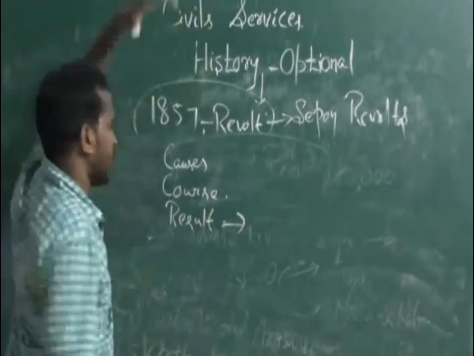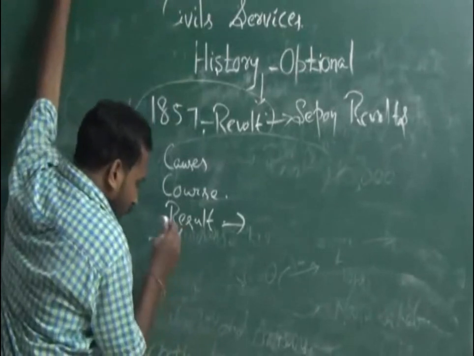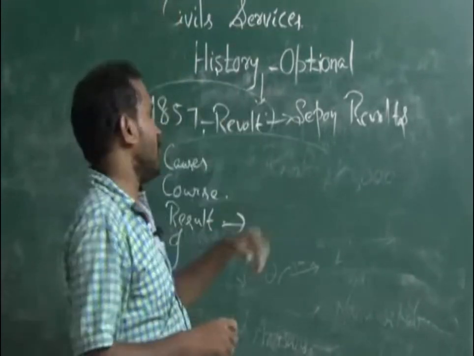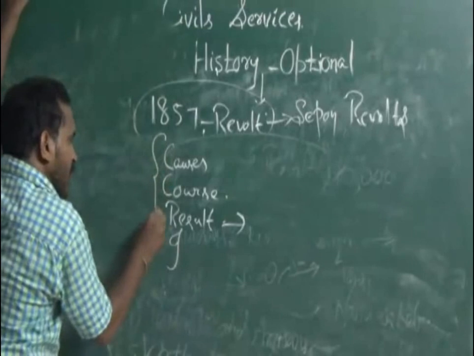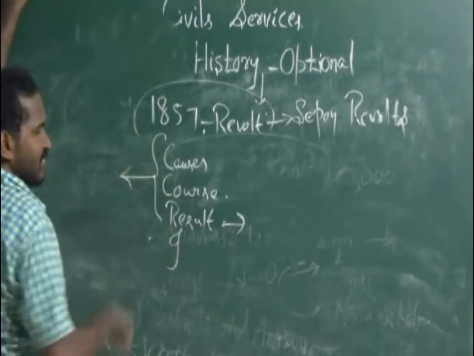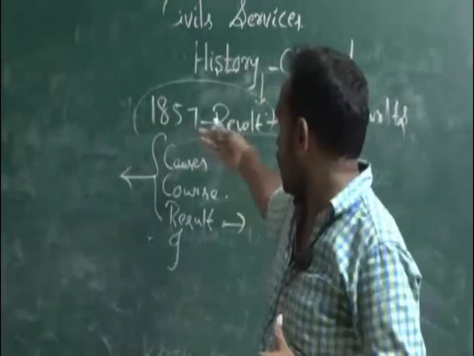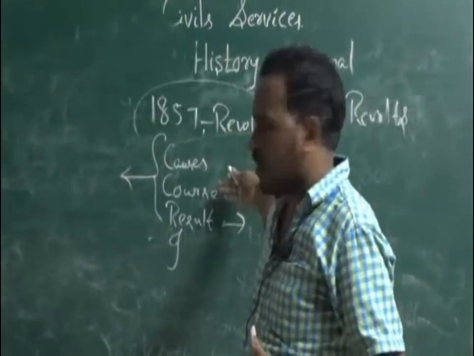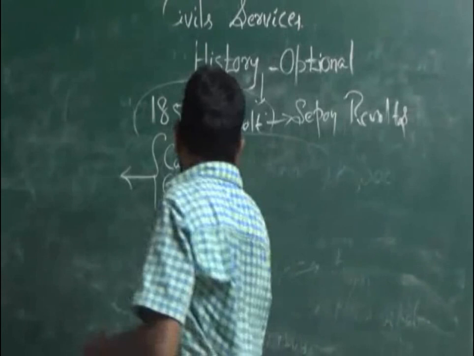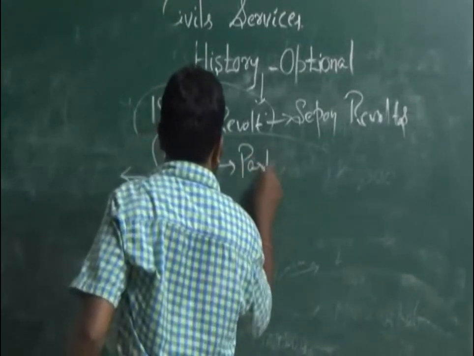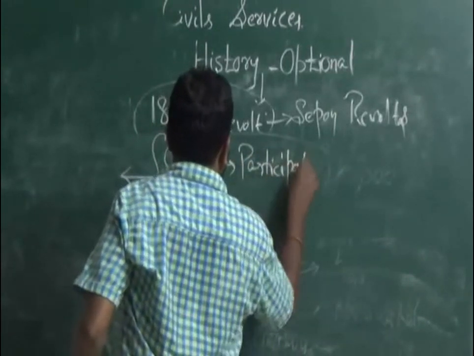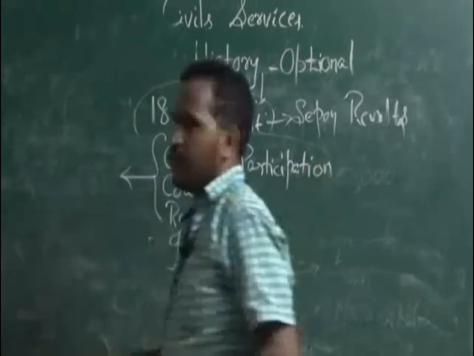Now we came to other competitive exams. These things are important: the causes, the course, and the result. In the causes also, who participated is important. Participation. Who participated? From where?